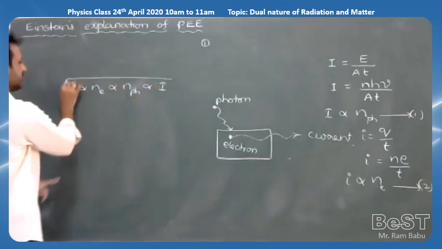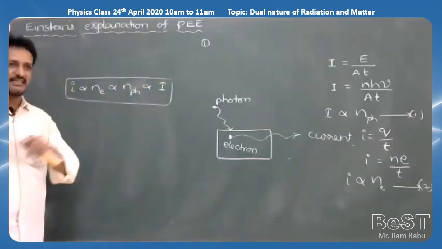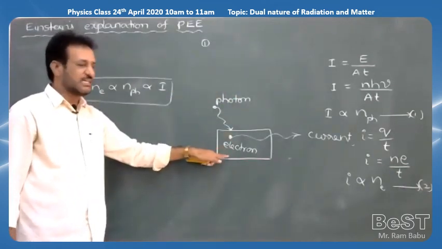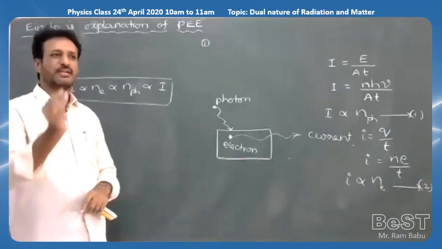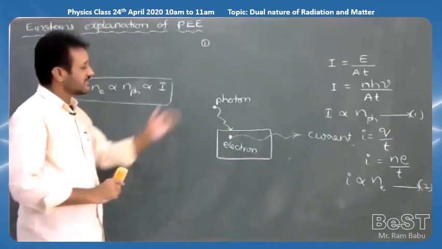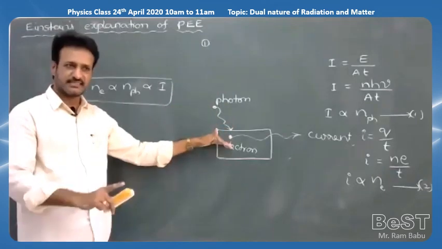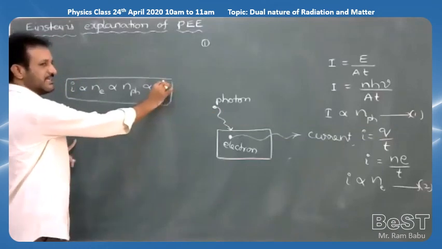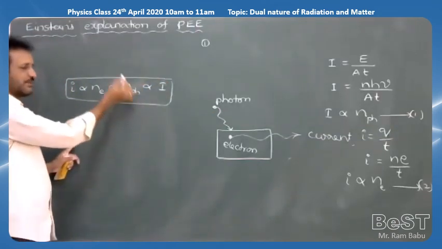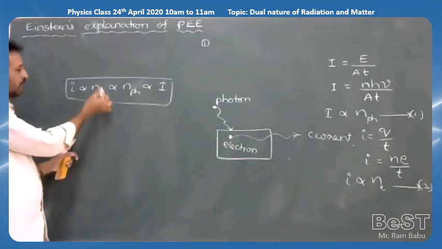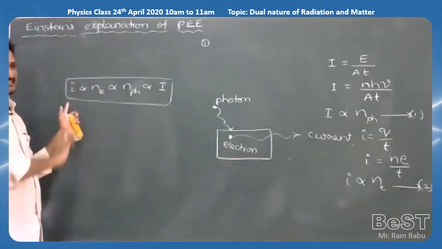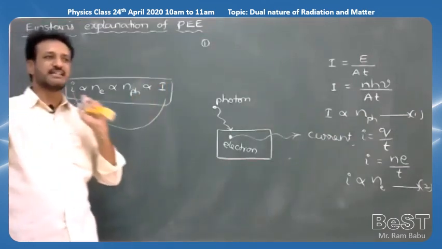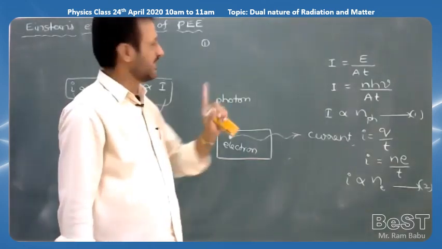Check this equation carefully. How did Einstein explain the first point? Whenever radiation of suitable energy falls on the metal plate, the energy of one photon is transferred to only one electron. So as the number of photons falling on the metal plate increases, the number of photoelectrons also increases. That's why the more the intensity of the light, the more the number of photons. More photons means more photoelectrons. More photoelectrons means more current passes. That's why the photoelectric current is directly proportional to the intensity of the light. That is the explanation given by Einstein. You can write it as one point.